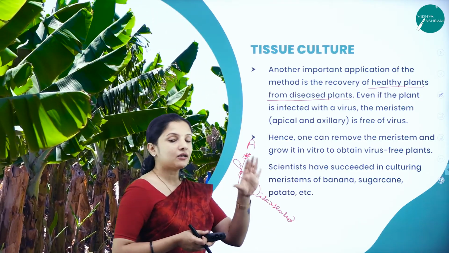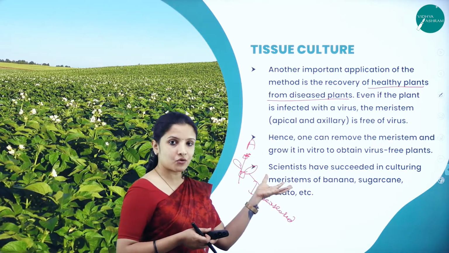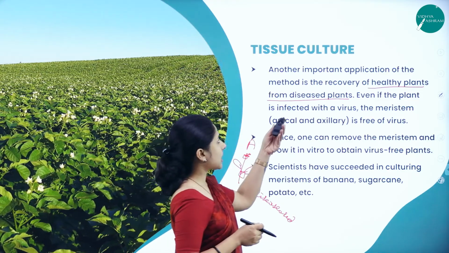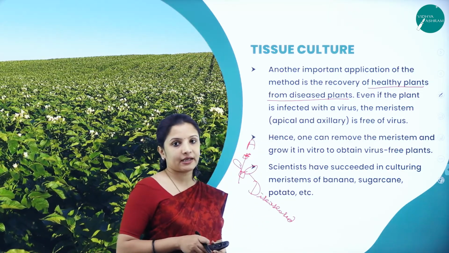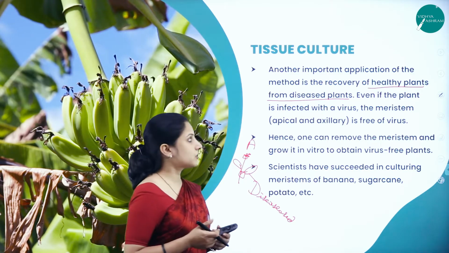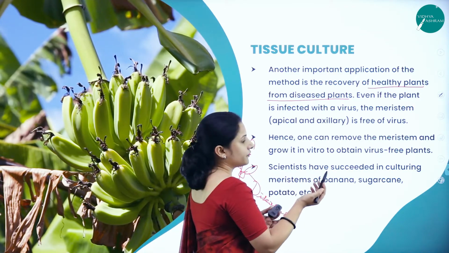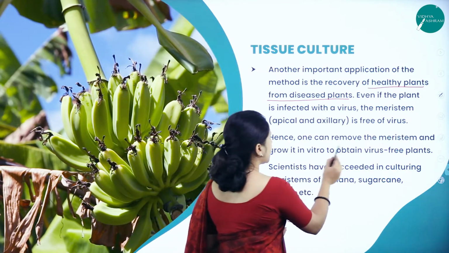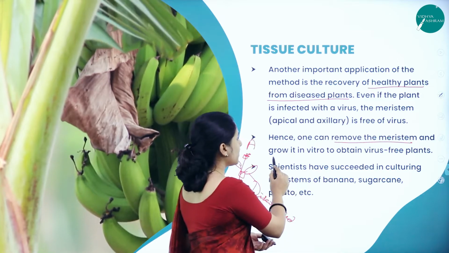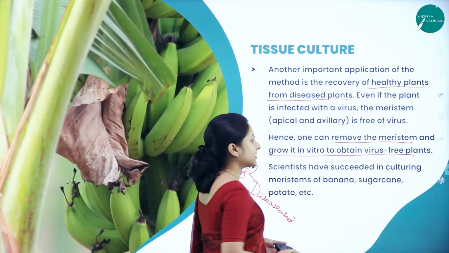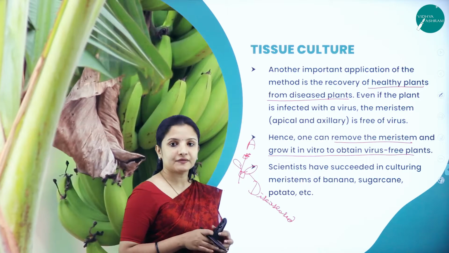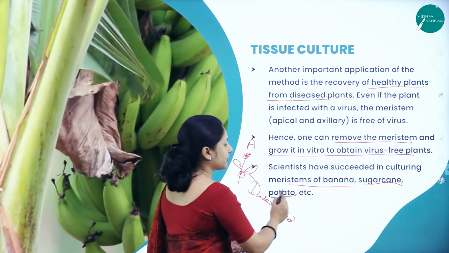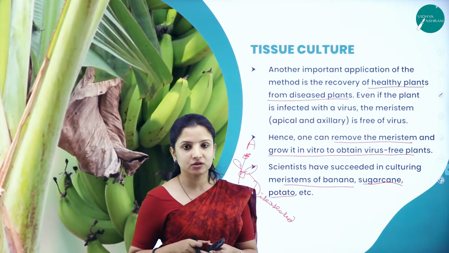Now, the plant that is generated from the meristematic zones used as an explant will be free of diseases. That is how healthy plants can be generated from infected plants through tissue culture. It will be free of virus or any organism. Hence, one can remove the meristem and grow it in vitro to obtain virus-free plants. Scientists have succeeded in culturing meristems of banana, sugarcane, potato, etc. I hope you understood this concept.